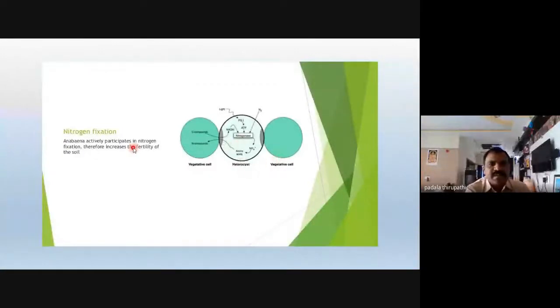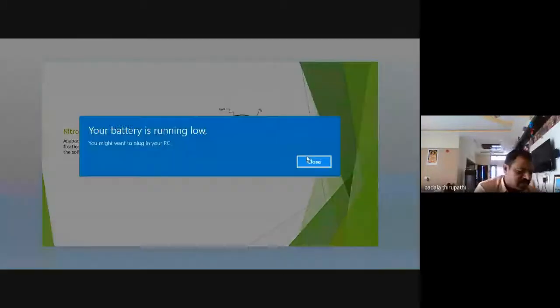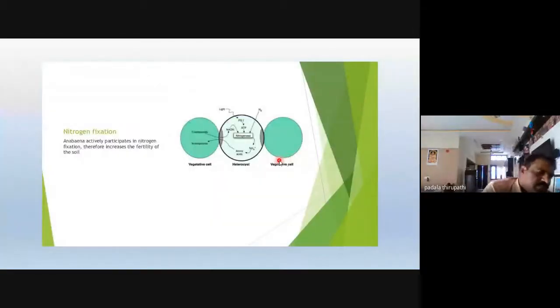So this is the nitrogen fixation heterocyst. In the heterocyst, this is the vegetative cells. Both sides are vegetative cells, and this is the heterocyst. This heterocyst contains the nitrogenase enzyme. This nitrogenase enzyme is able to convert atmospheric nitrogen into usable compounds of nitrogen, nitrates and ammonia. This is helpful for the fertility of the soil.